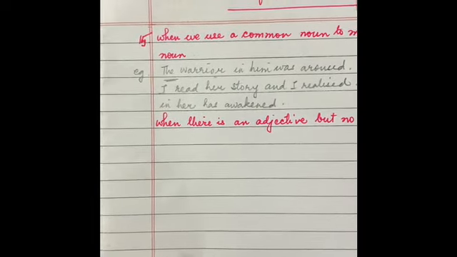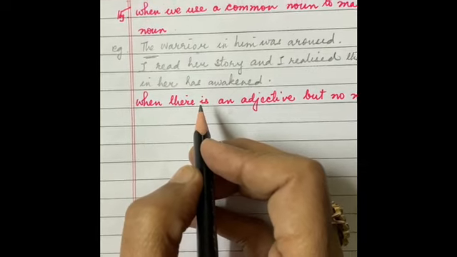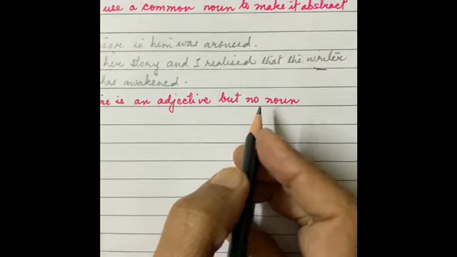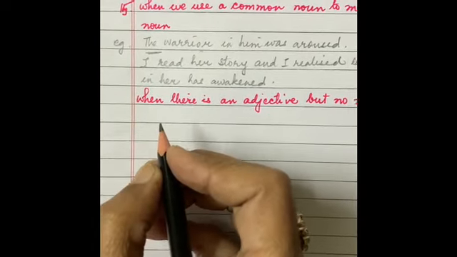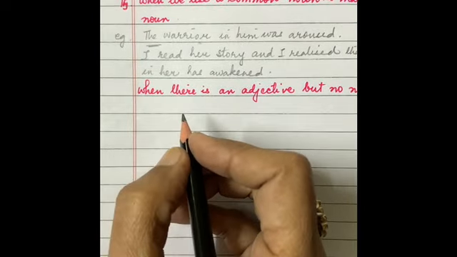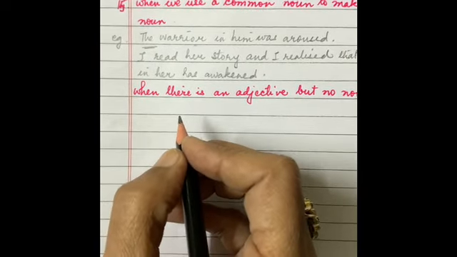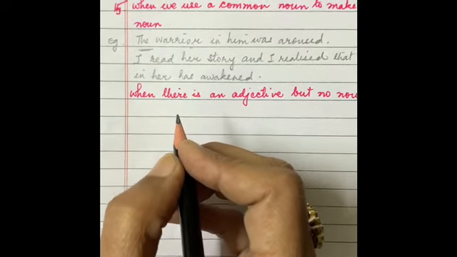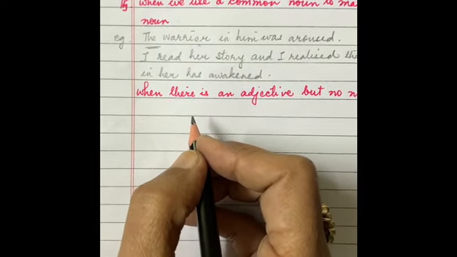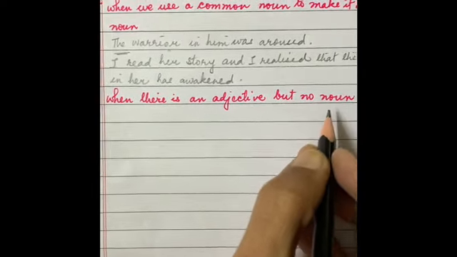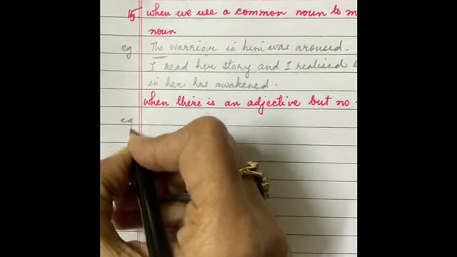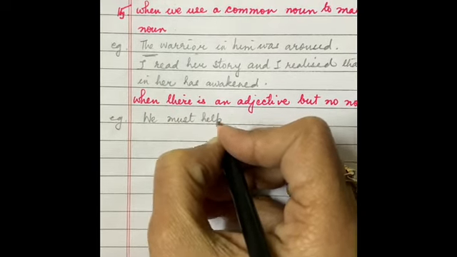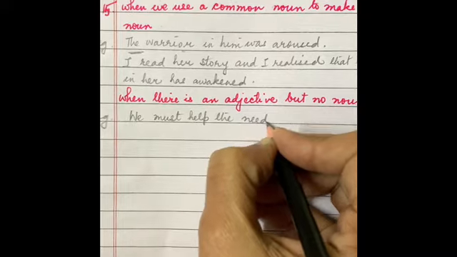Next, the definite article the is also used when there is an adjective but no noun in the sentence. We use articles before nouns, that we know. But here, as an exception, articles are also used before adjectives, when the adjective itself is taken as a noun because there is no noun. For example, we must help the needy.